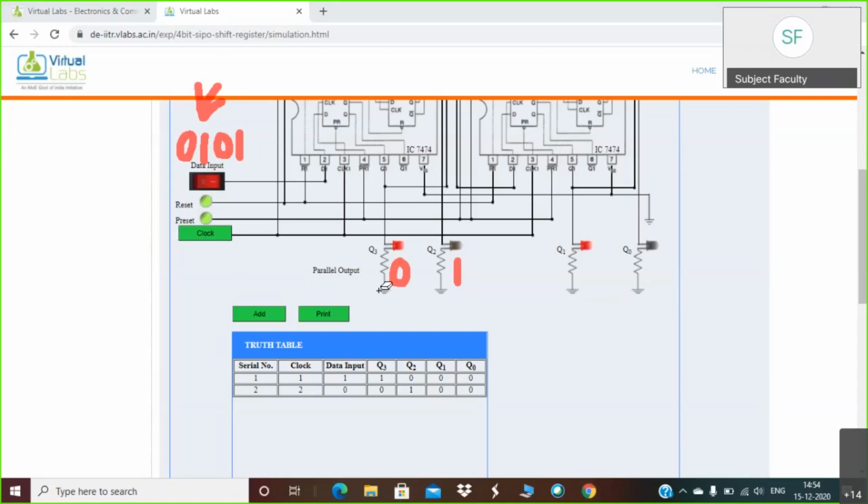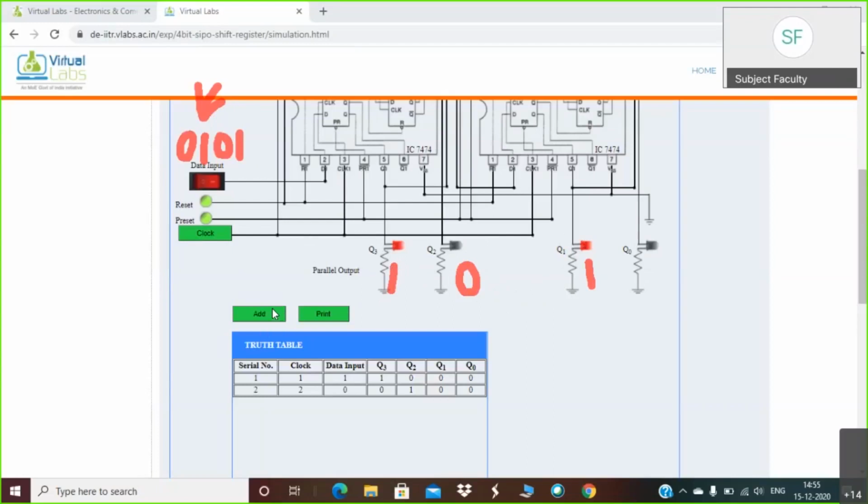You can observe now Q3 has become on and Q1 as well. The one which was earlier on at Q2 gets shifted from Q2 to Q1. Now it becomes 1, this is 0, this is 1. Since we have transmitted 3 digits, all these 3 digits are now shifting in the registers in SIPO. You can clearly observe that this shift is in a serial way. The input is given in serial fashion.